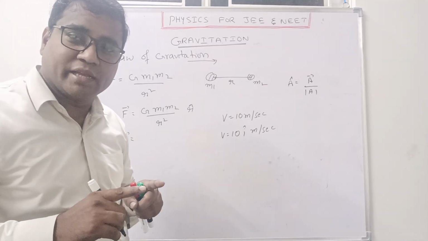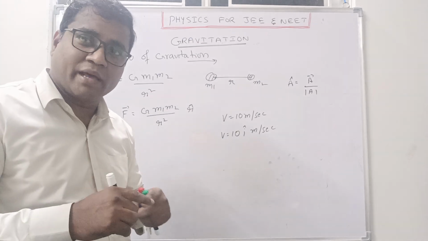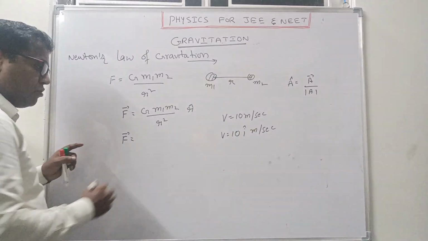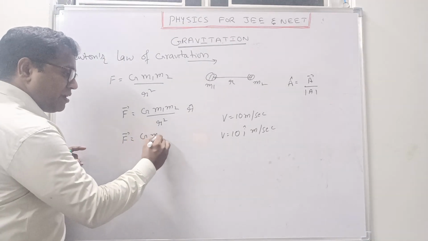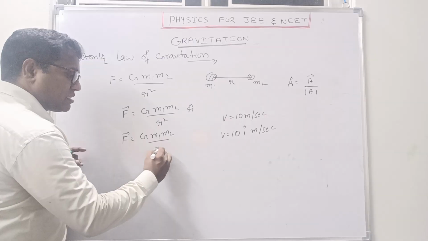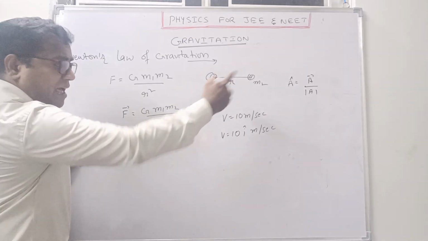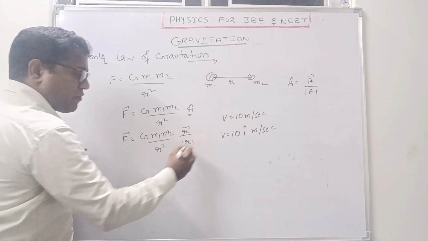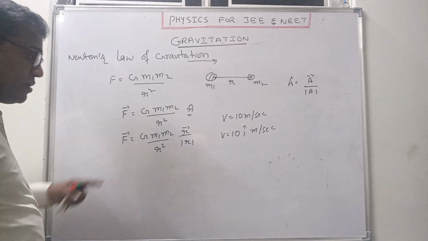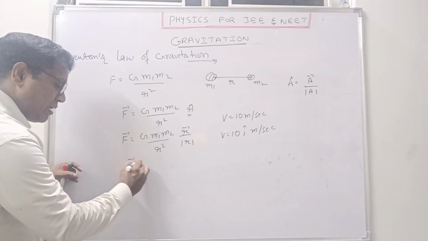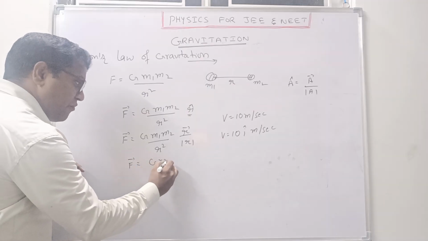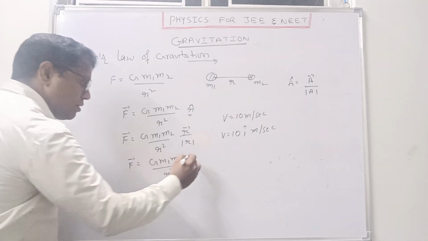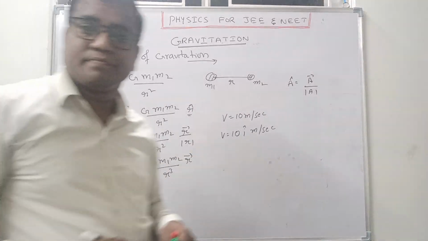Every time I cannot say arrow, arrow, arrow, I will say it is bar. F bar is a vector. So F bar is equal to G m1 m2 by r square r cap. r cap is written as r bar, nothing but r vector upon magnitude of r. So it can also be written as F bar is equal to G m1 m2 by r cube into r bar. Like this also you can write.